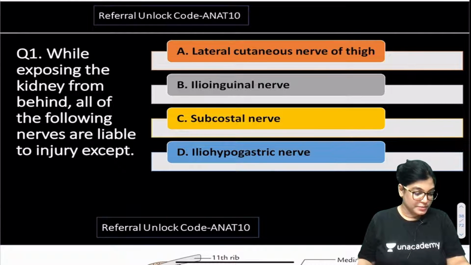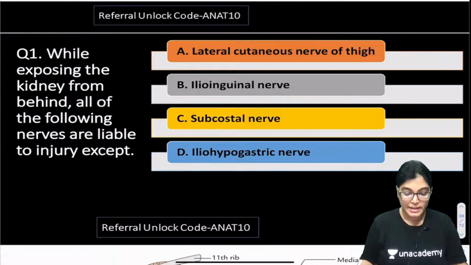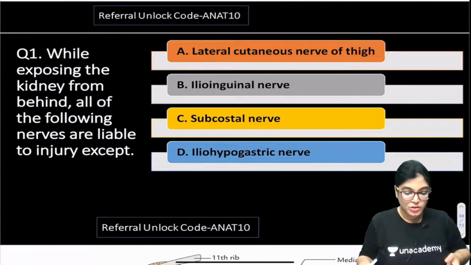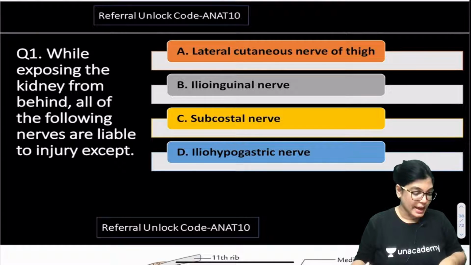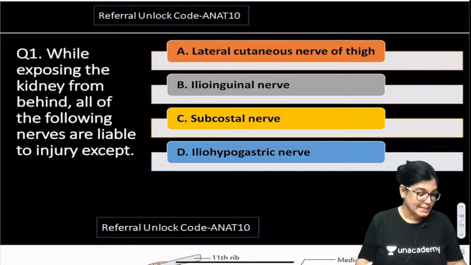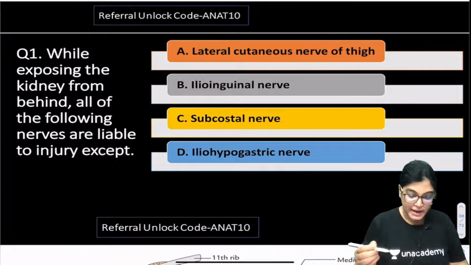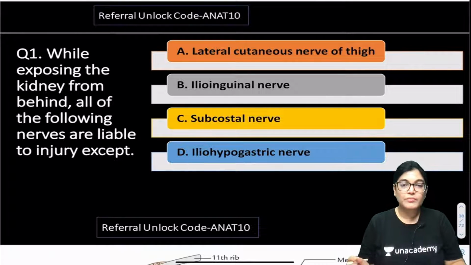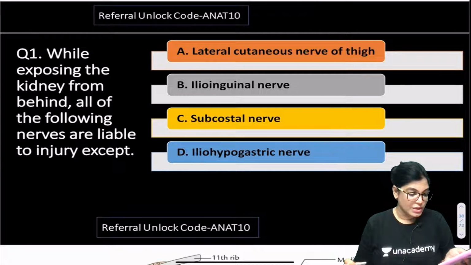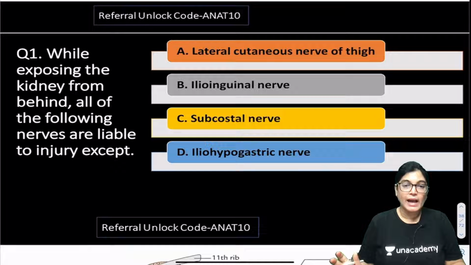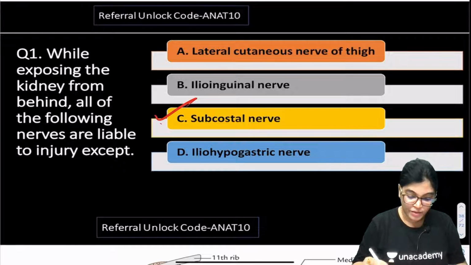Harini is also telling C is the correct answer. Praveen Sinha is telling D as the correct answer. So let me come up with the explanation of these MCQs. Okay, actually the correct answer that is given by most, again D is coming as the answer. So let me explain the correct answer now. So C and D, that is the answer given by the students and aspirants. Okay, I also got A as the correct answer. Actually the correct answer is not C or D, it's A.